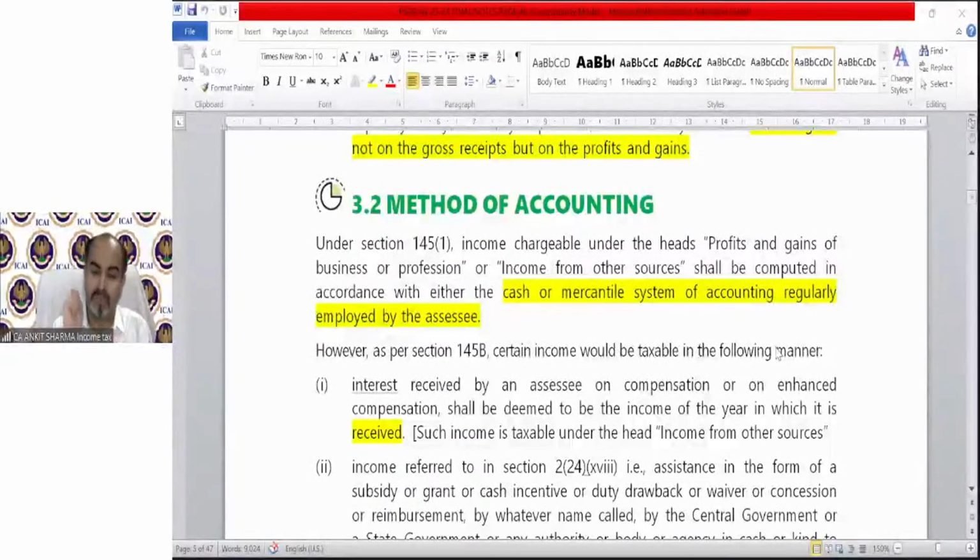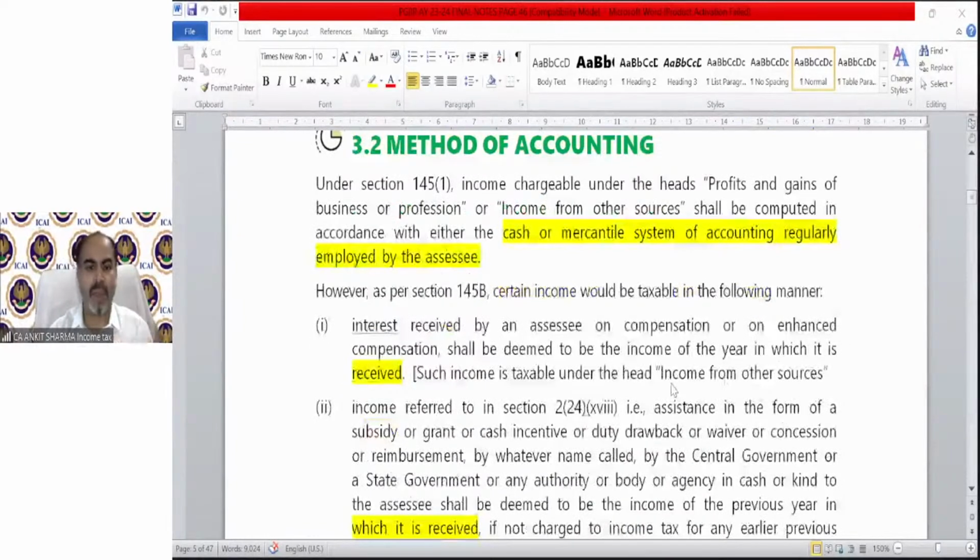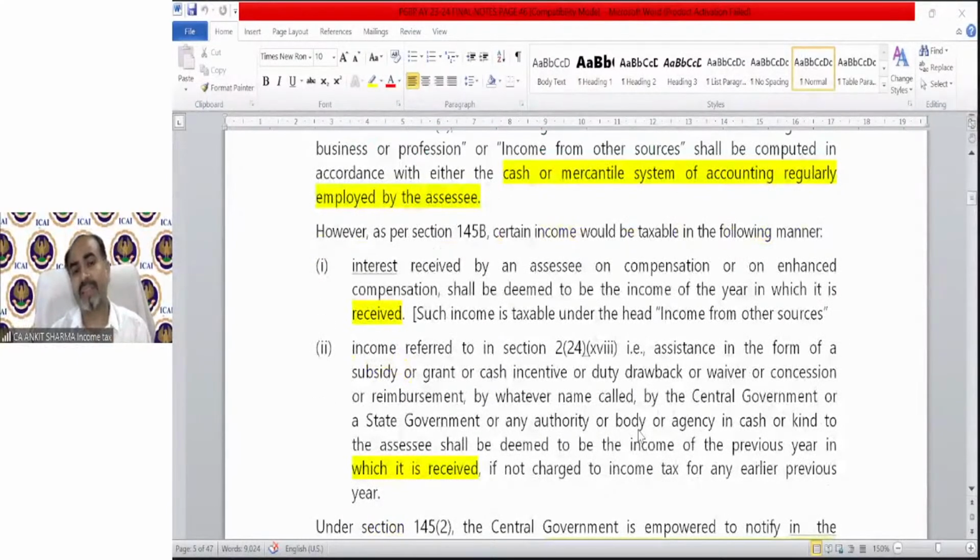But for business head and income from other sources, you can maintain the accounting and pay the tax on either cash system or mercantile system. But there are two exceptions. Interest received by an assessee on compensation or on enhanced compensation shall be taxed on receipt basis. This is part of income from other sources, which we will discuss when I teach that provision. And the second point is any income referred to in section 2(24).